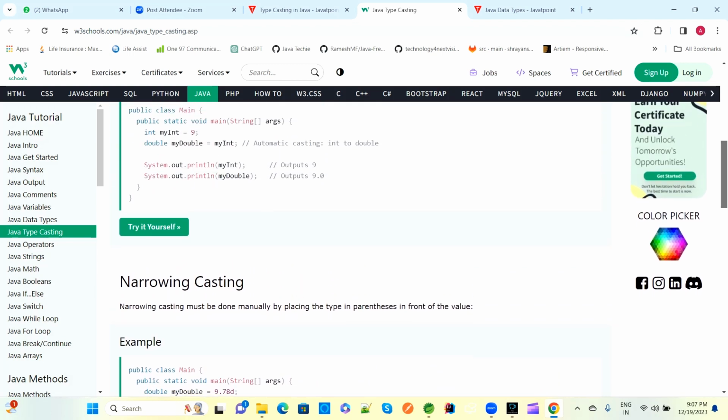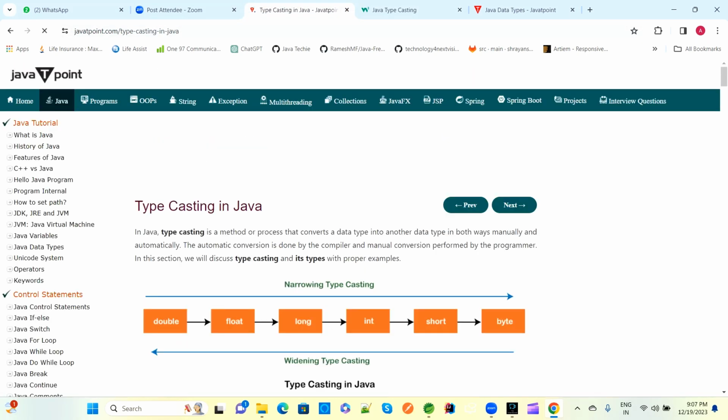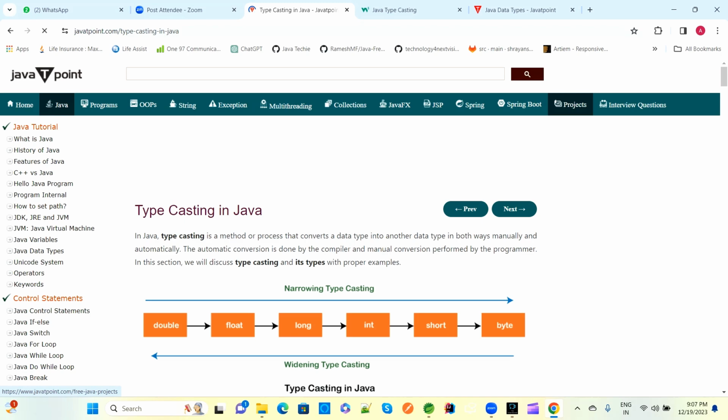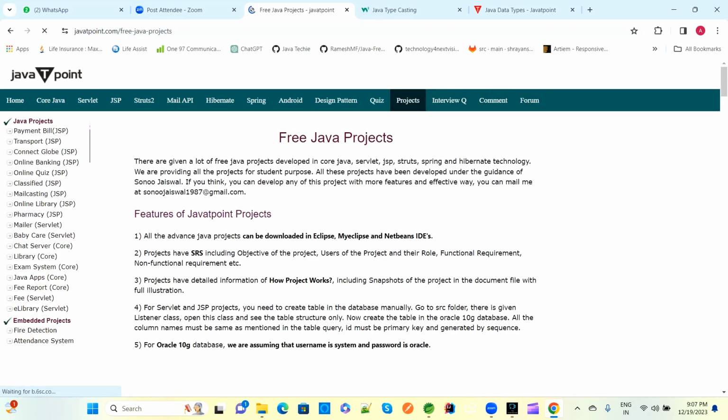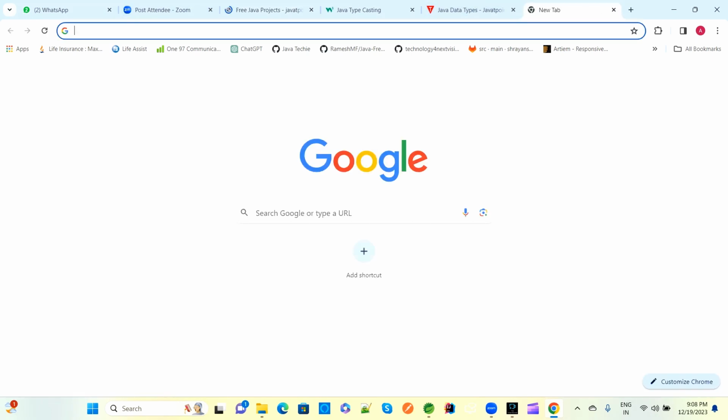If you go for any project, yesterday also we saw that Java T Point has some projects, or if you go for a Spring Boot or full stack project, there also we use many concepts including casting.